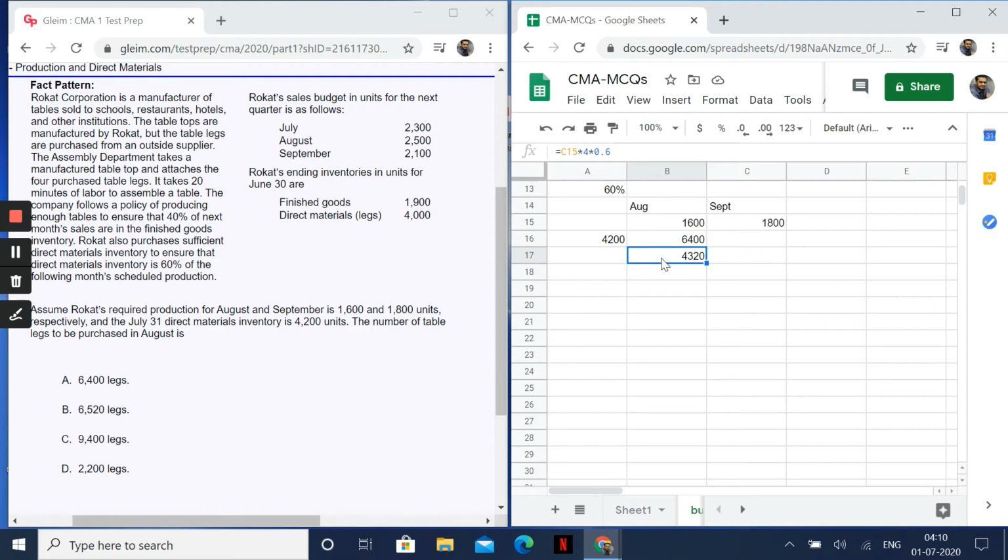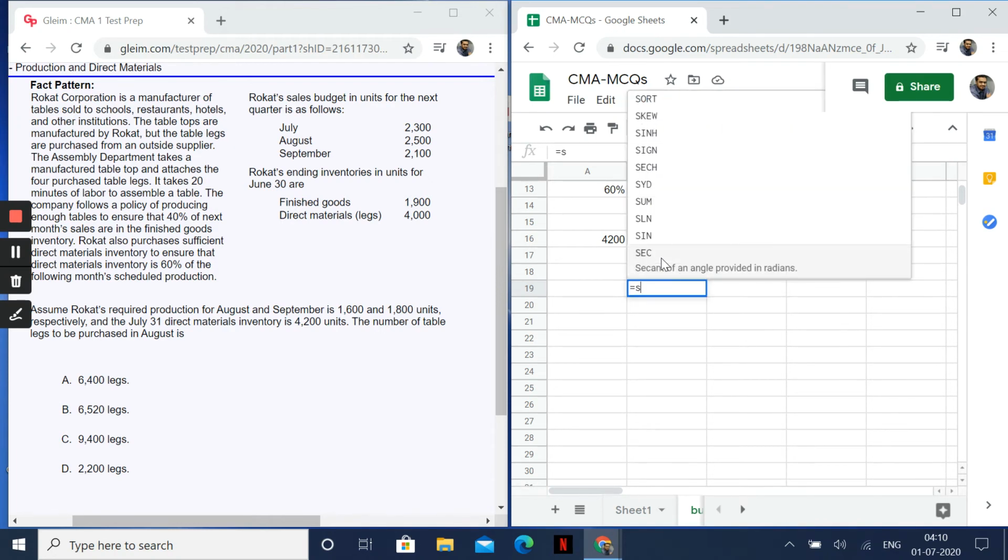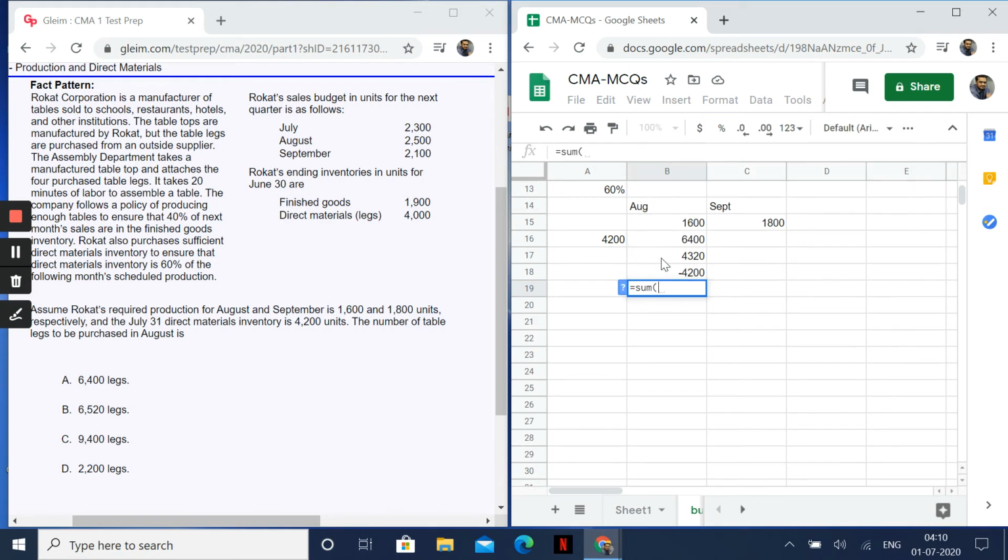So the ending inventory is 4320, which I require, so that much I need to produce more. I already have an opening inventory, so I will minus it, so I'll put down 4200. Now I will get to know how much is the production required, equal to the sum: 6520 legs is required.